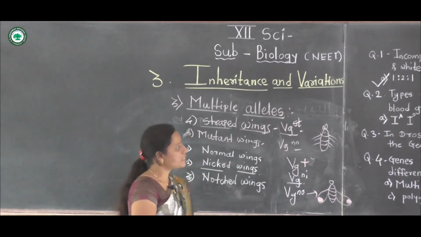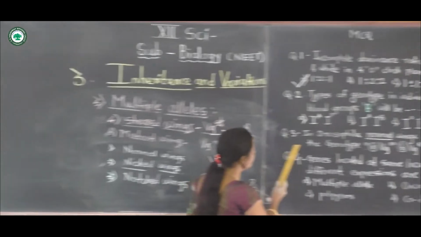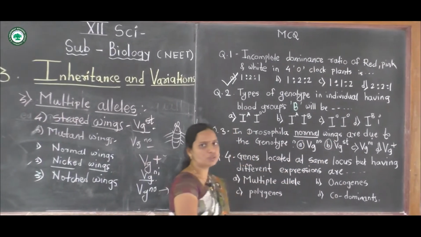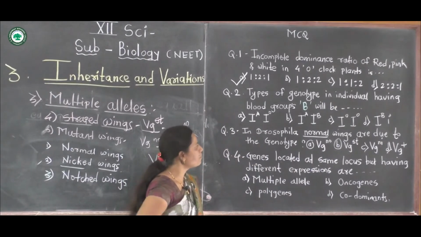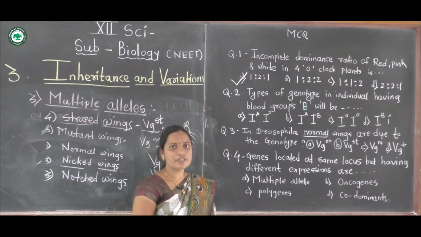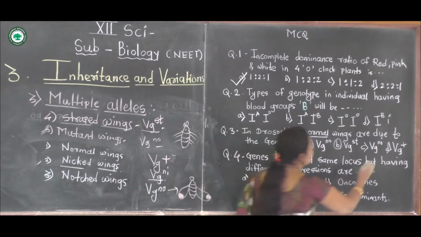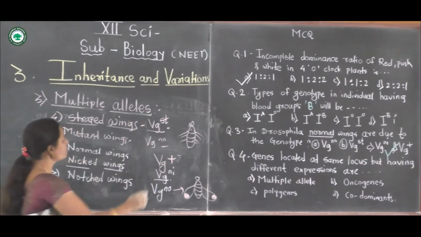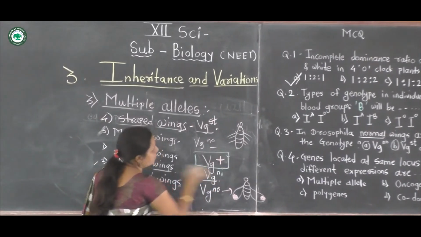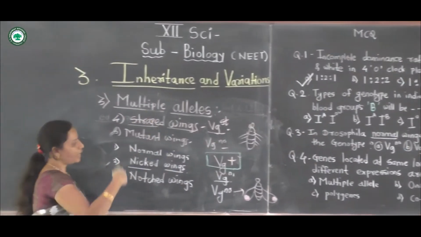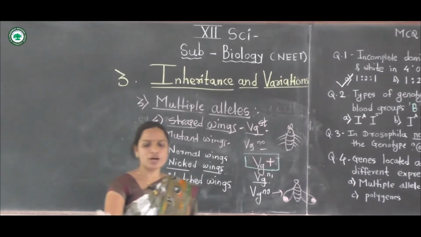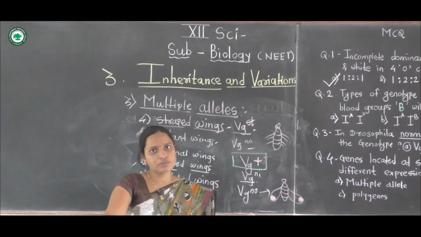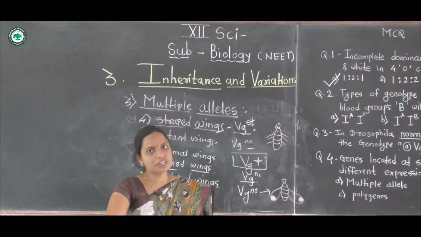In the exam, a question may be asked: in Drosophila, the normal wings are due to which genotype? The genotype of normal wings of Drosophila is vestigial plus. Other types of wings are produced, meaning this one gene obtains different types of alleles. It is called multiple alleles.